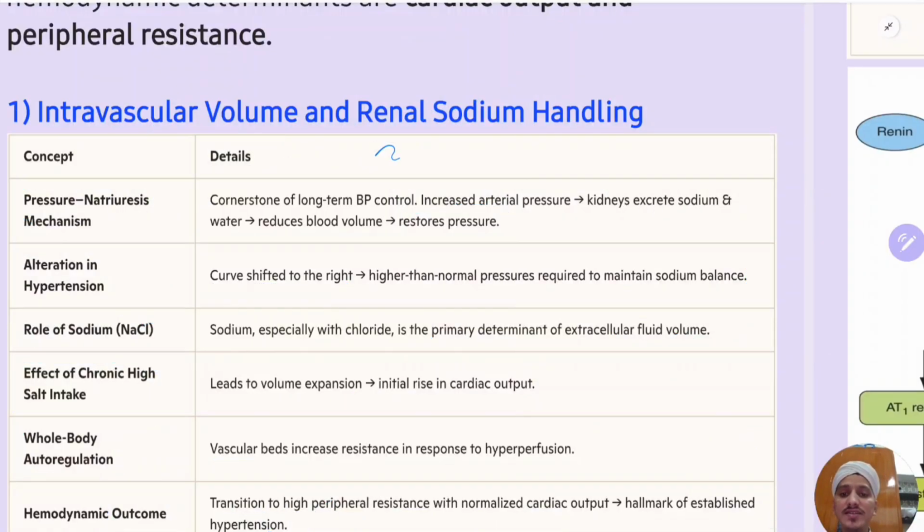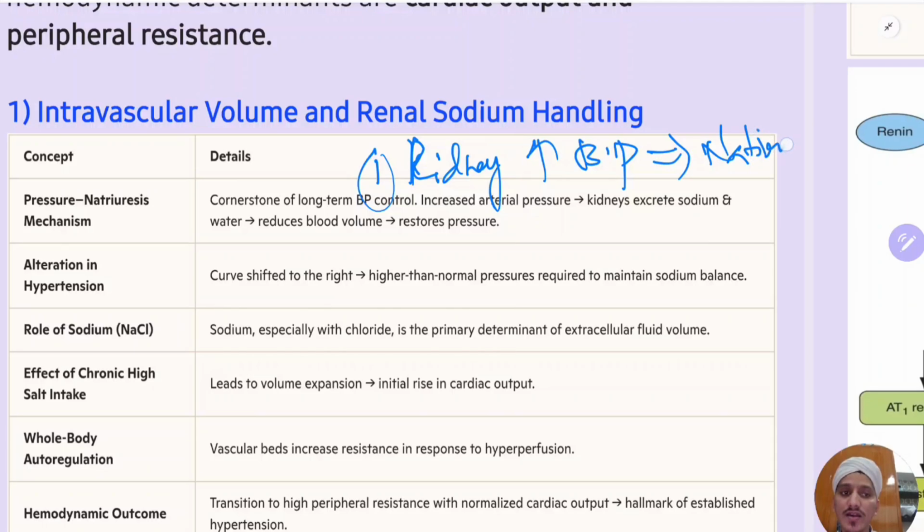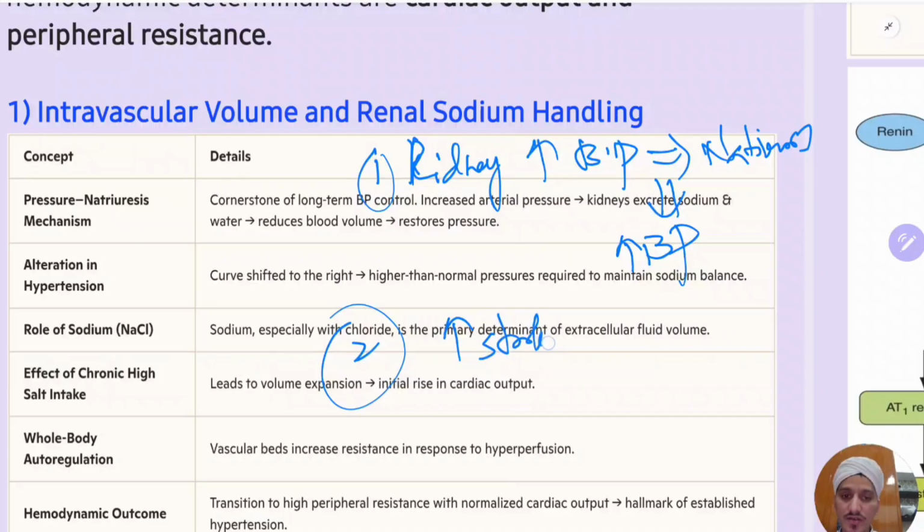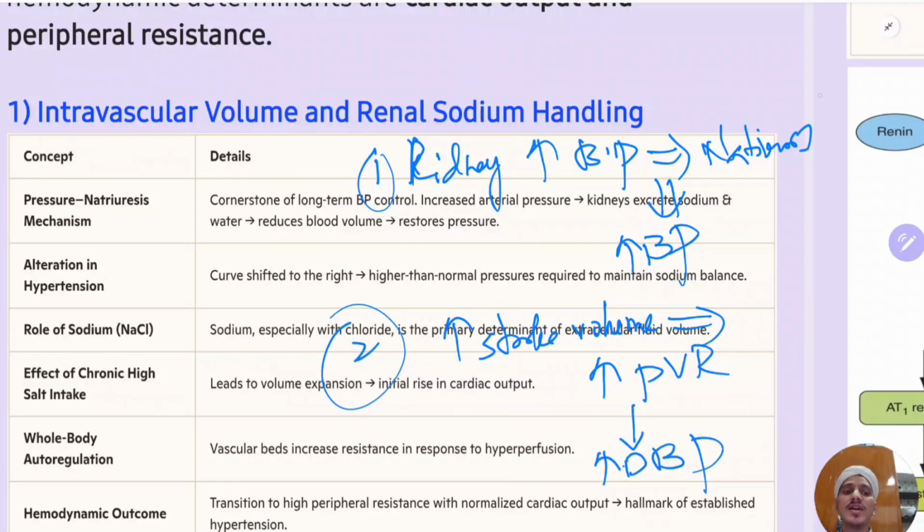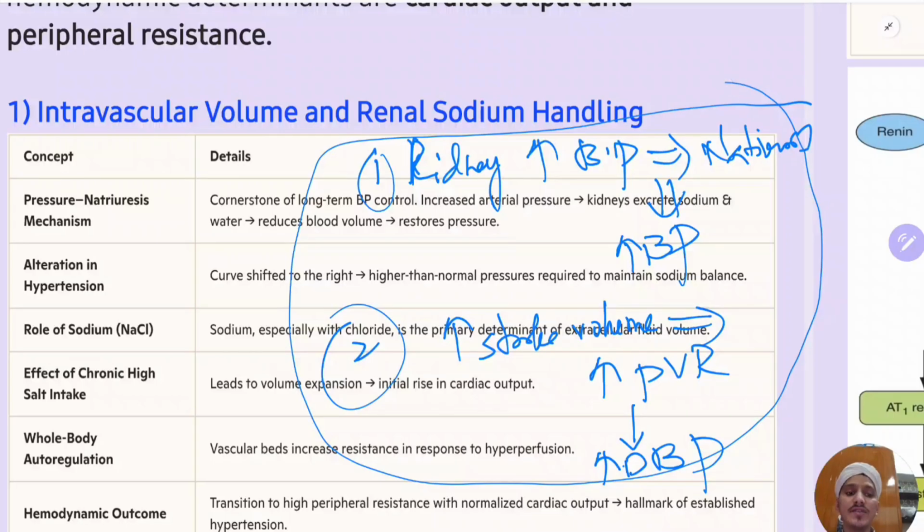So the summary is, the kidney itself increases the BP to maintain the natriuresis. That will cause increased BP. The second thing is, because of chronic high salt intake, there is increased blood volume and increased stroke volume. The organs will respond to this by increasing the peripheral vascular tone, which will increase the DBP. So that's how intravascular volume and renal sodium handling play a role.